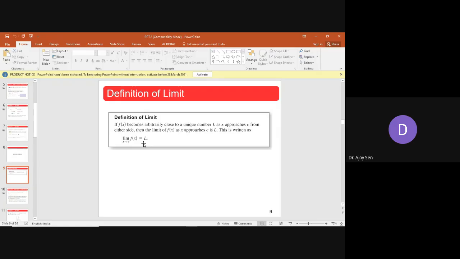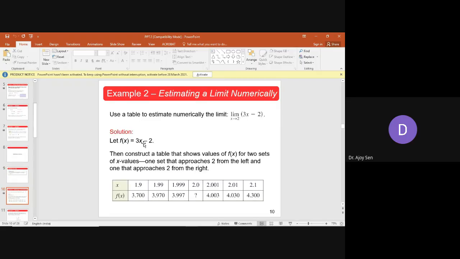This is not an exact or very mathematical definition. Usually you don't write this definition for limit, but this is very good in understanding what is meant by limit. So you can take an example.